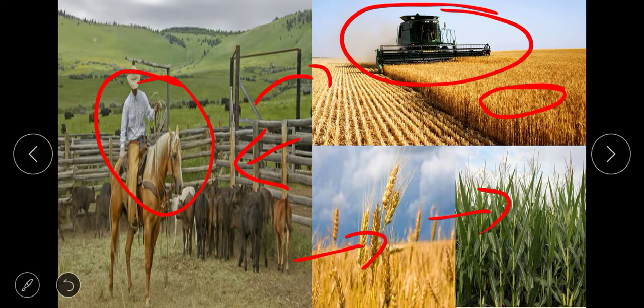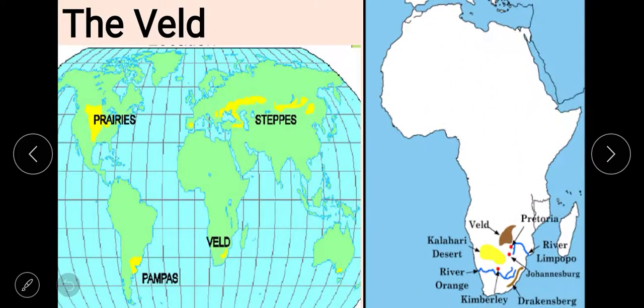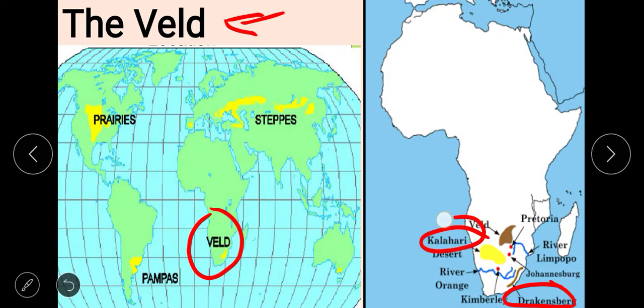After prairies, now we will discuss another temperate grassland which is known as the Veld, and the Veld is in South Africa. The Veld is rolling plateaus with varying height ranging from 600 meters to 1100 meters, and it is bounded by the Drakensberg mountains on the east. To its west lies the Kalahari desert.